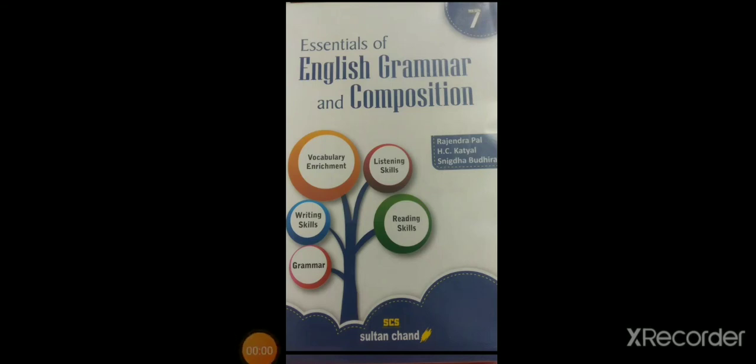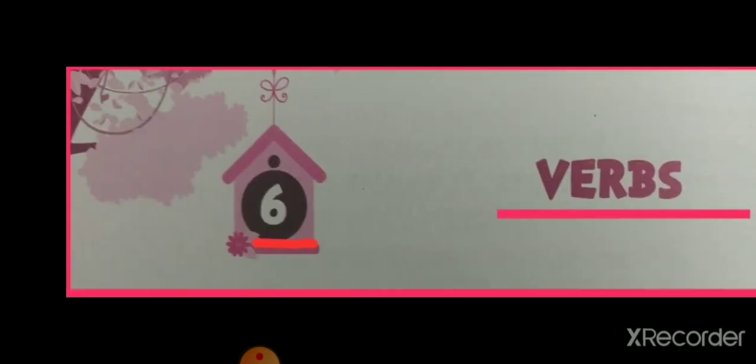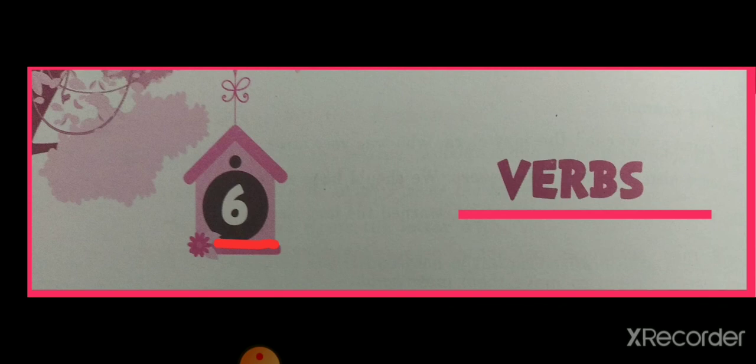Hello dear students. Today we'll continue chapter number 6 of our English grammar book, Essentials of English Grammar and Composition. And the name of the chapter is verbs. As we have already read, the definition of a verb is a word which is used in a sentence to denote an action or being or possession.